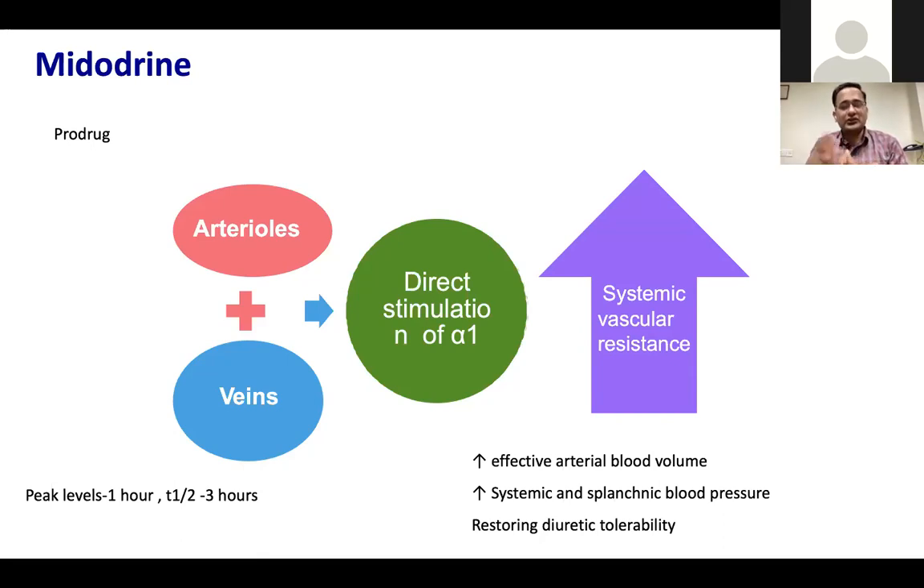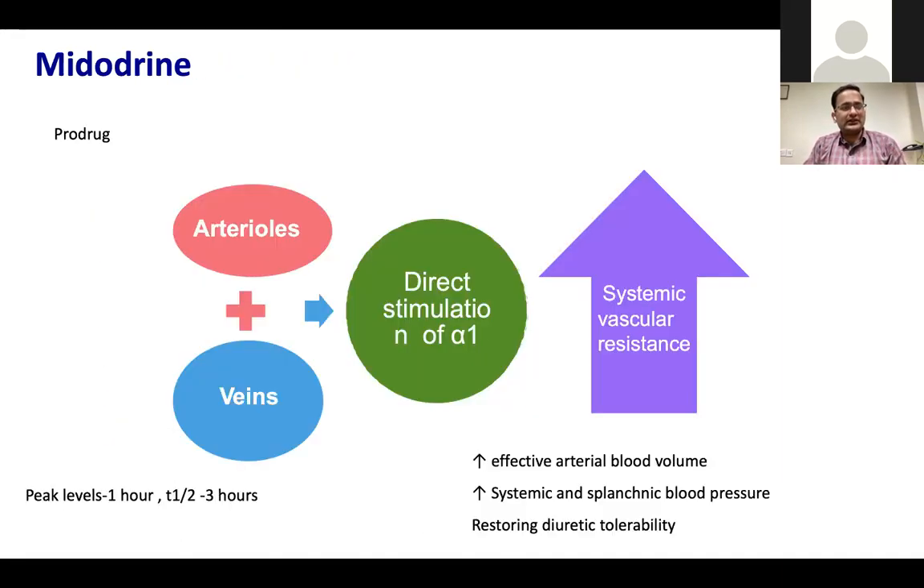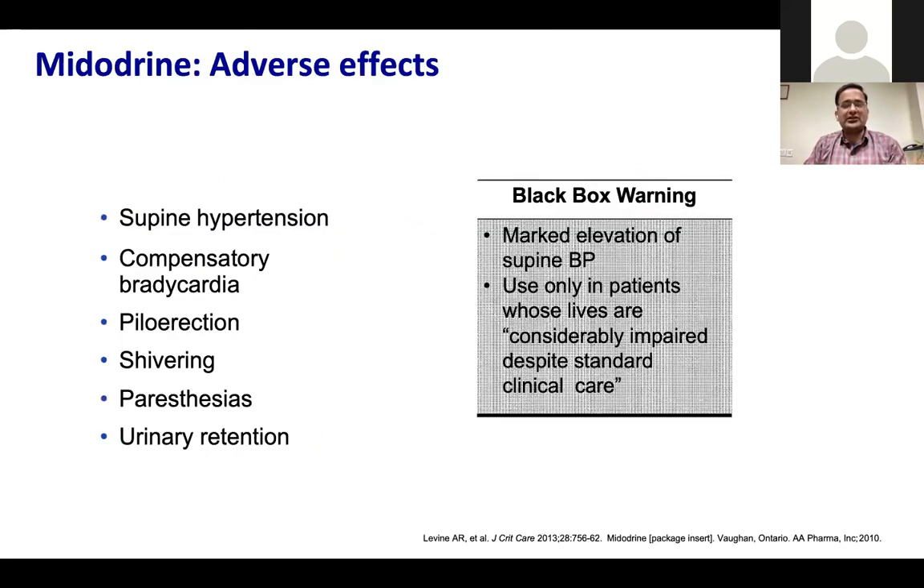We can continue this on the oral doses on an OPD basis, but ideally it should be combined with additional albumin and the octreotide injection subcutaneous twice a day. That is when it works much better, and it is a prodrug converted to the active drug by the liver, with peak effect in 1 hour. Main side effects are supine hypertension, compensatory bradycardia, and urinary retention can happen.